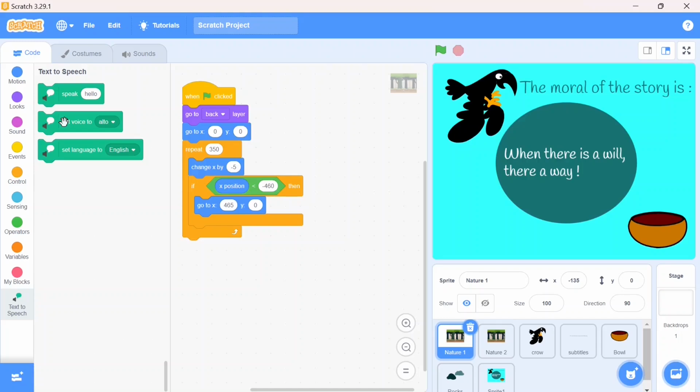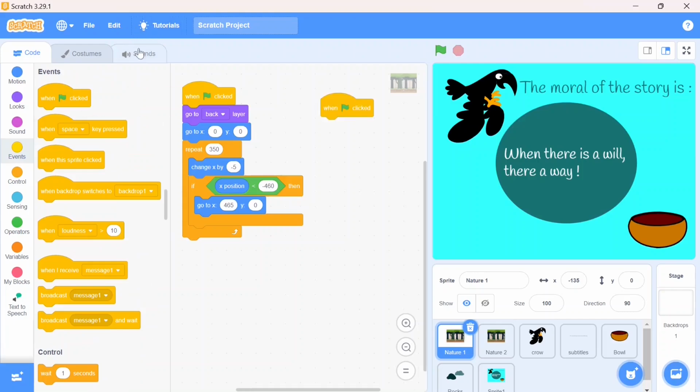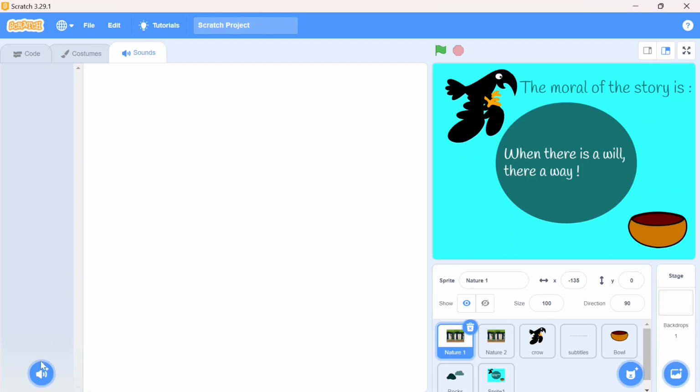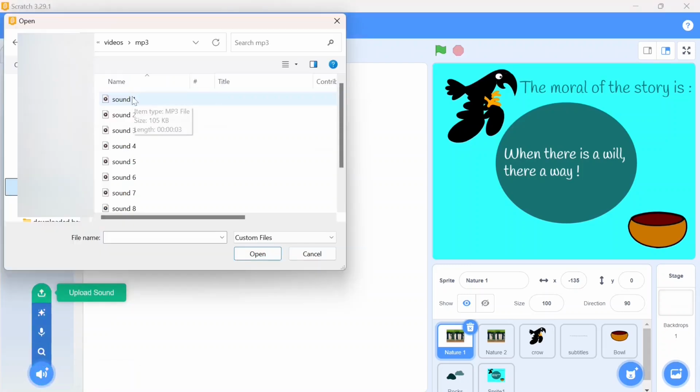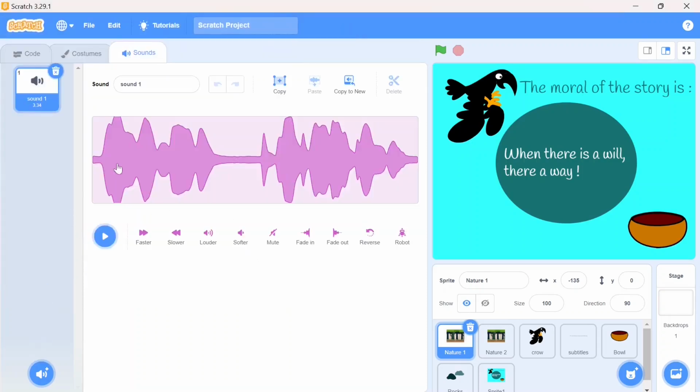To make it more interesting, I'm not using the sounds available on Scratch. I even recorded my own voice, and I am using that sound in the story. Now see how it works. First, when the flag is clicked, here I'm going to download my sound. Going to sound, I'll click on the sound, upload the sound. I'll take my sound, first open, and my sound is loaded. You can listen to the sound.